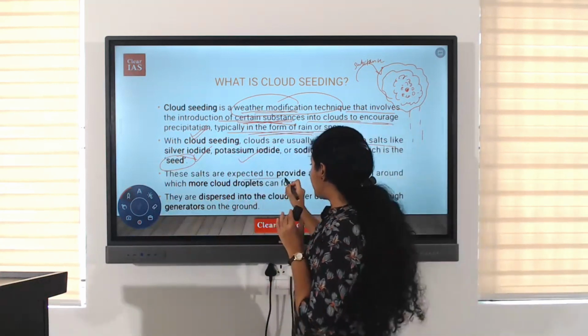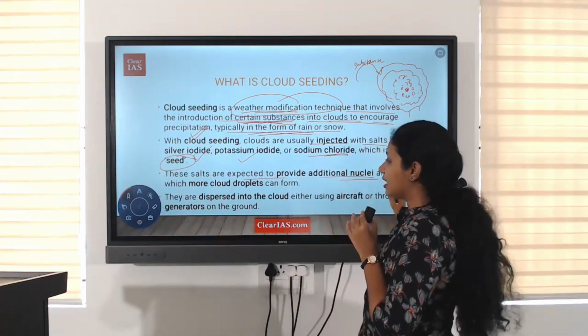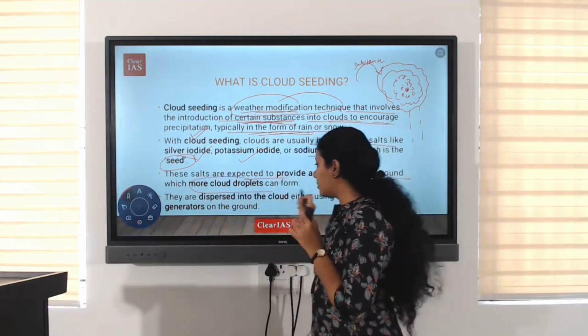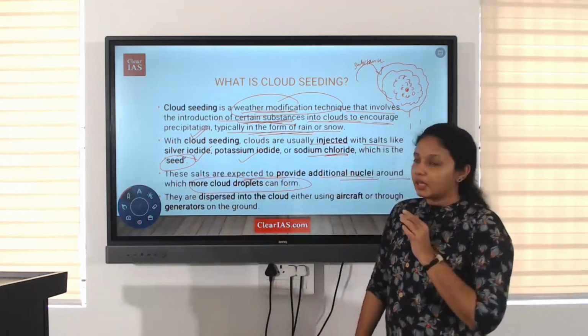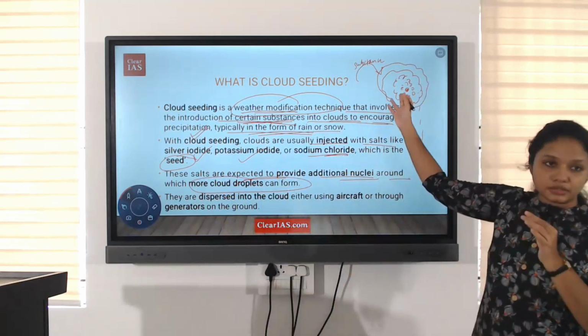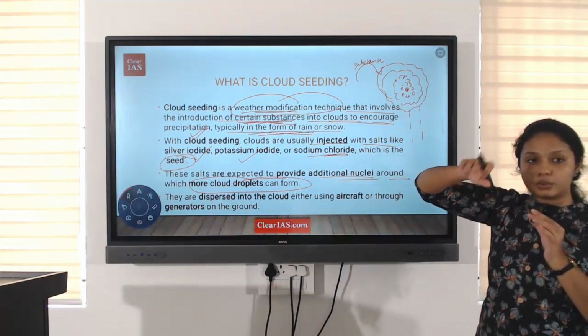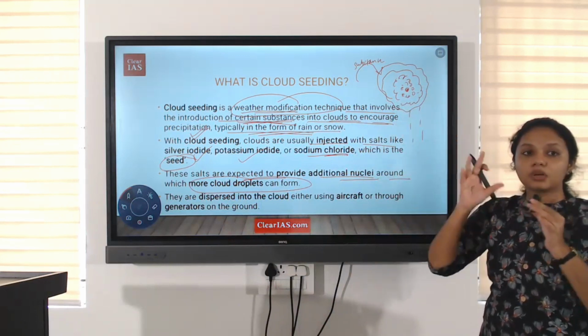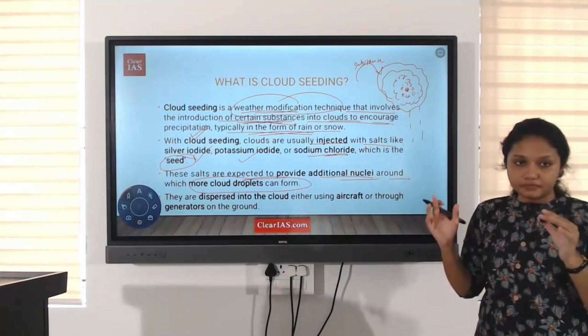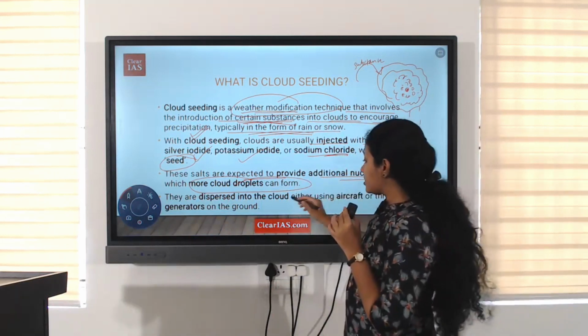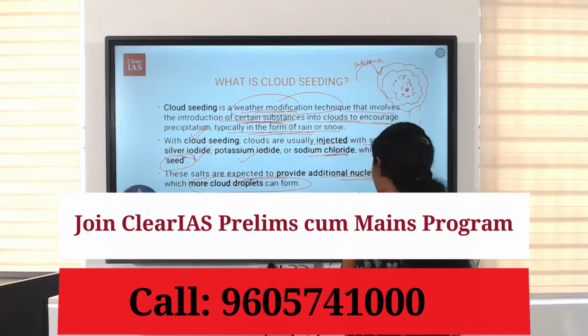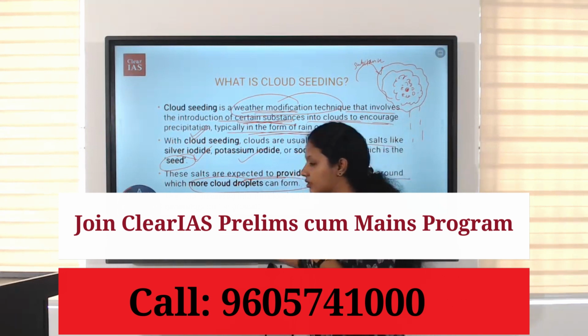These salts provide additional nuclei around which more cloud droplets can form. I have explained the normal formation, right? So when we add additional nuclei from external sources, more cloud gets formed around it. They are dispersed into the cloud either using aircraft or through generators on the ground.